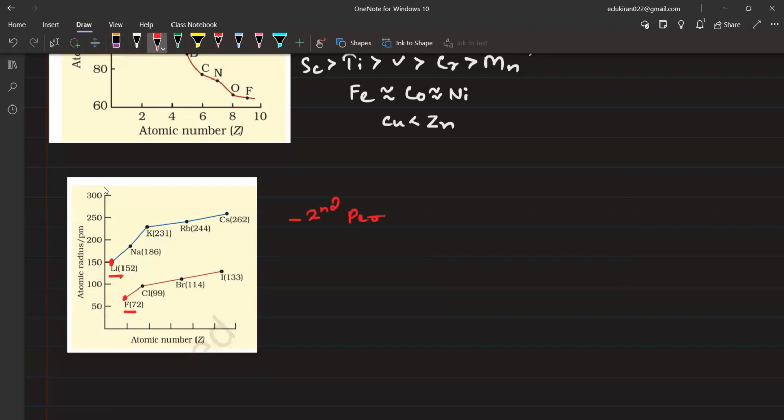So lithium is so large, 152 picometer, and fluorine is having 72 picometer. As you can see, if I go from lithium to fluorine, along a period the size is going to decrease. Sodium to chlorine, third period. Potassium to bromine, which period is this? This is the fourth period. Then we have the fifth period.